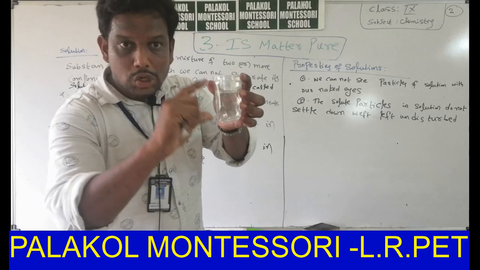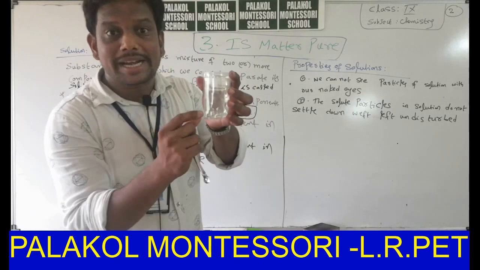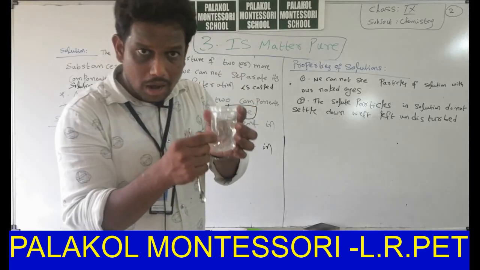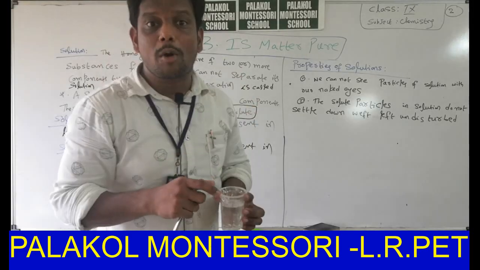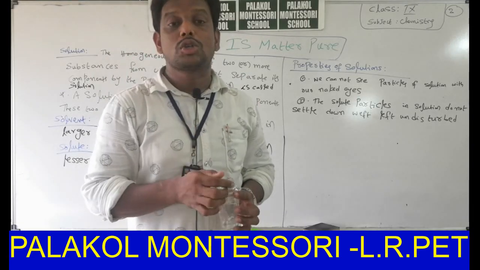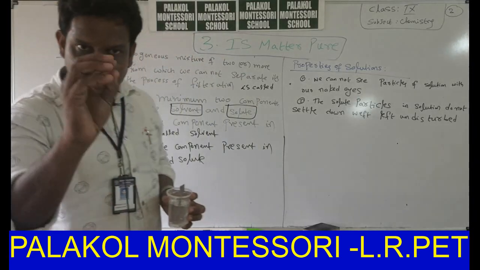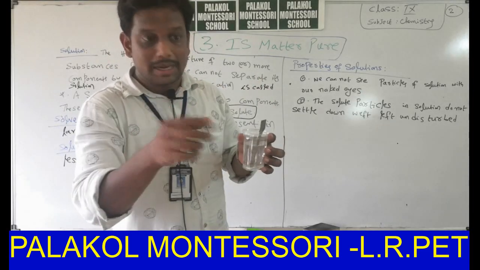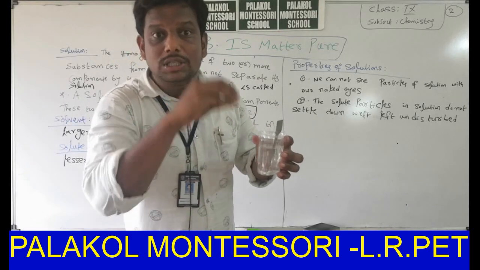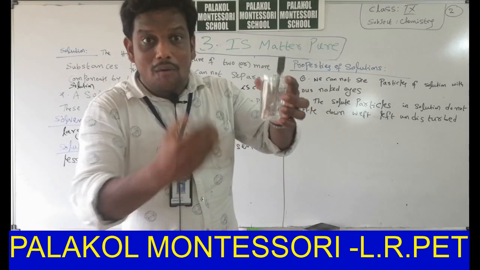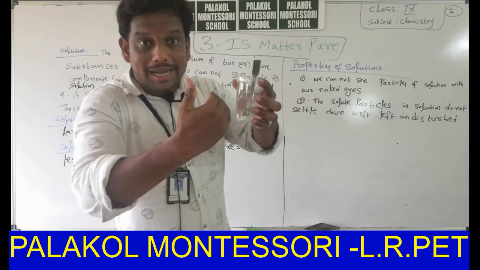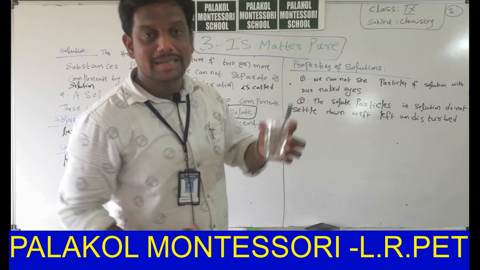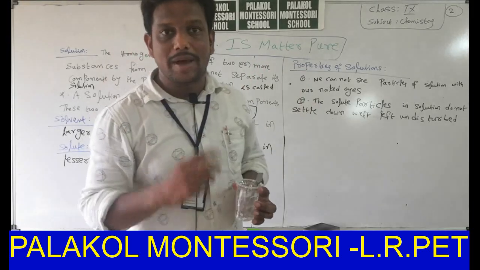Whenever you observe these two, the salt quantity is very small compared with water. So this is a salt solution. In this salt solution, water is present in larger amount, so water is called solvent. Salt is present in smaller amount, so salt is called solute. Simply, the one which can dissolve the other is called solvent. Which can dissolve the salt? Water can dissolve the salt. So the example of solvent in salt solution is water, and salt is the example of solute.